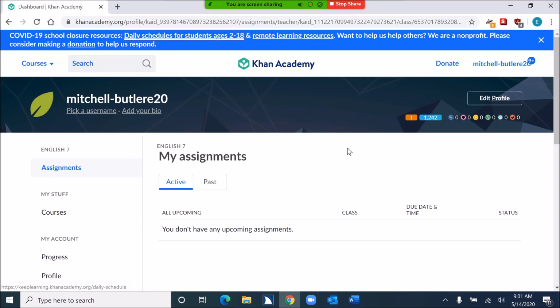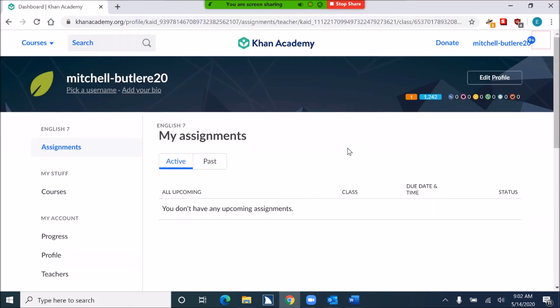Daily schedules for students ages 2-18, button to activate. Press enter. So I might be in some sort of banner region, and when I'm in a banner region, sometimes my keys don't function correctly. So I'm just going to make sure I'm not in a banner region. Remote learning resources. Donation button to activate. Press enter. Dismiss banner button to activate. Press enter. So I'm in my banner region, and I found a close banner button. So I think I'll do that because I don't really need this banner. Space. Dashboard, Khan Academy.